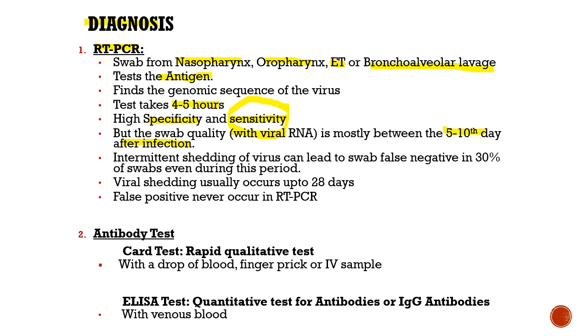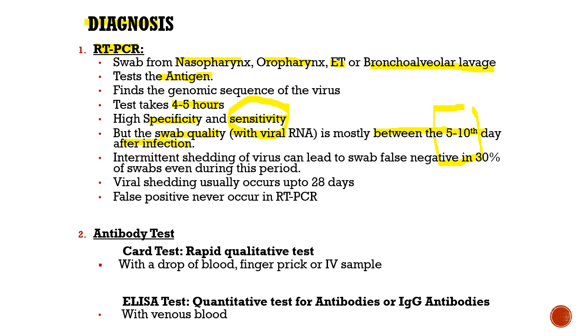Okay, this particular RT-PCR, we know that it has got very high specificity and very high sensitivity. But the problem with many false negative tests that is happening is because of the swab quality, because we don't get enough virus in the sample for it to be detected, and because the ideal time for detection is 5th to 10th day.